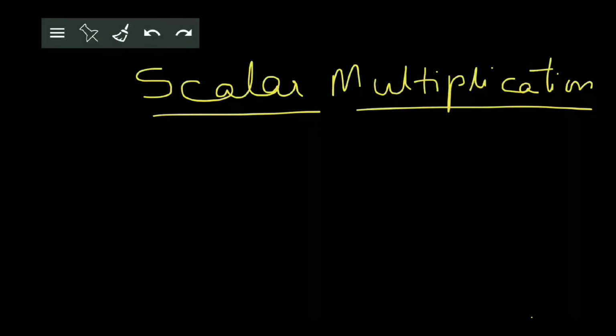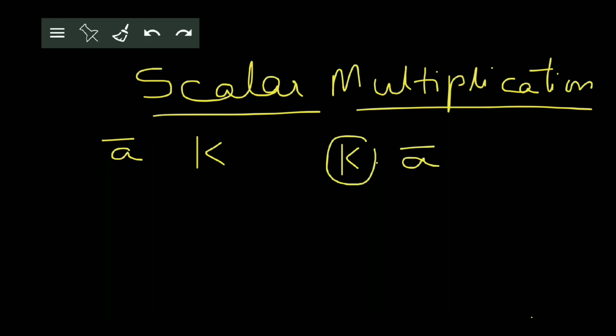So in this way, we have defined all the possible types of vectors. Let us see what is meant by scalar multiplication of vectors. Suppose A bar is a vector and K is any scalar. Then the multiple of A bar and K is written as K into A bar. With respect to K, there are three possibilities.